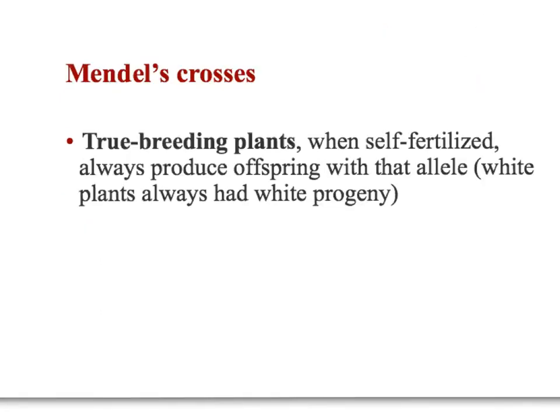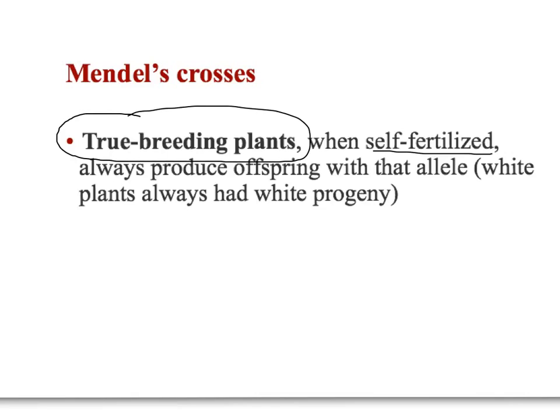So in his experiments, the first thing Mendel did was identify what we call true breeding plants. And true breeding plants are plants that if you self-fertilize them, they'll always produce offspring with the same allele that they had when they started.